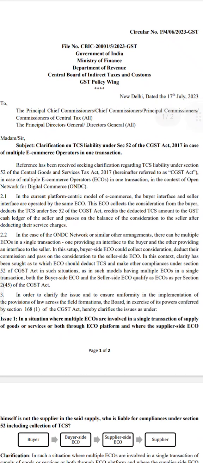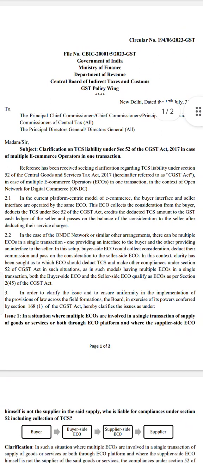So simply speaking, in the platform-centric model, the buyer interface or the buyer ECO, the buyer is also having an Amazon account and the seller is also registered in the Amazon account. Okay. Now, before that, ONDC. ONDC is going to make revolutionary changes in the electronic commerce industry. Now, why ONDC? First, I have to explain why ONDC.